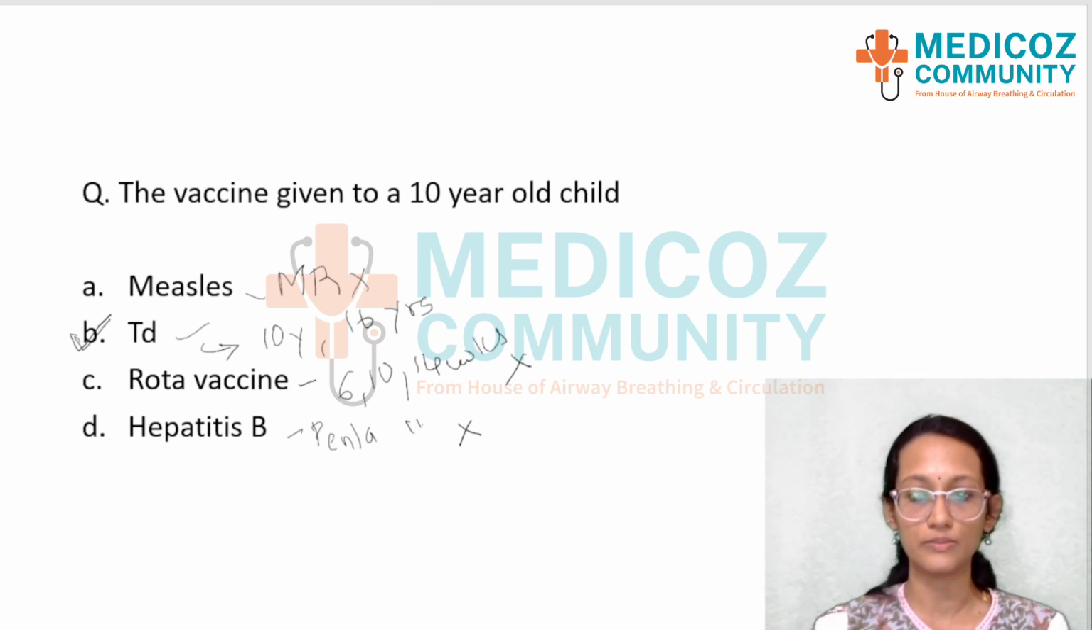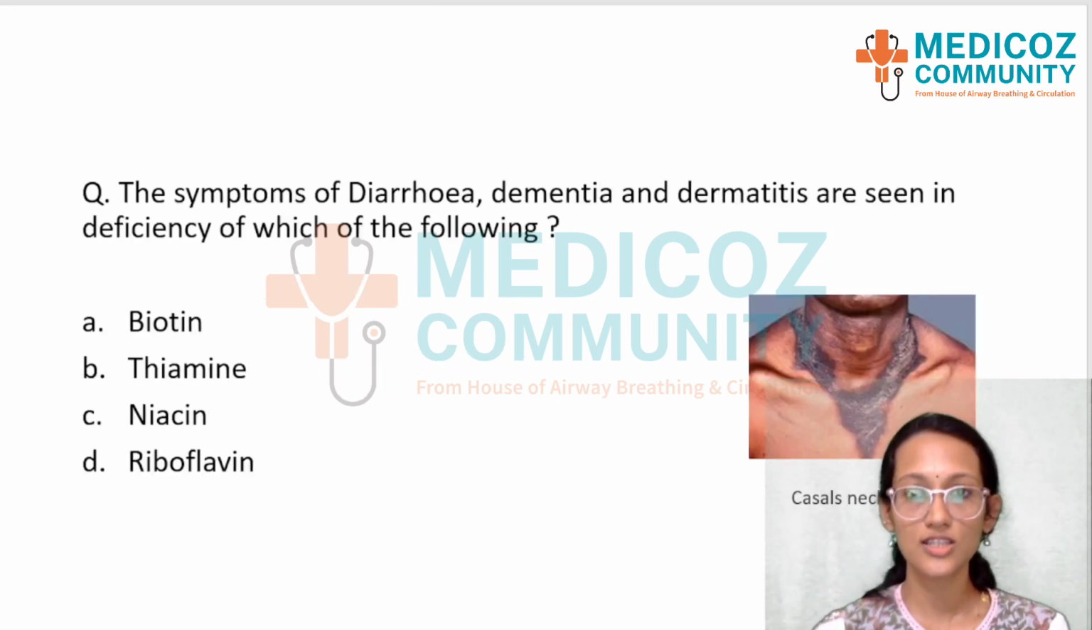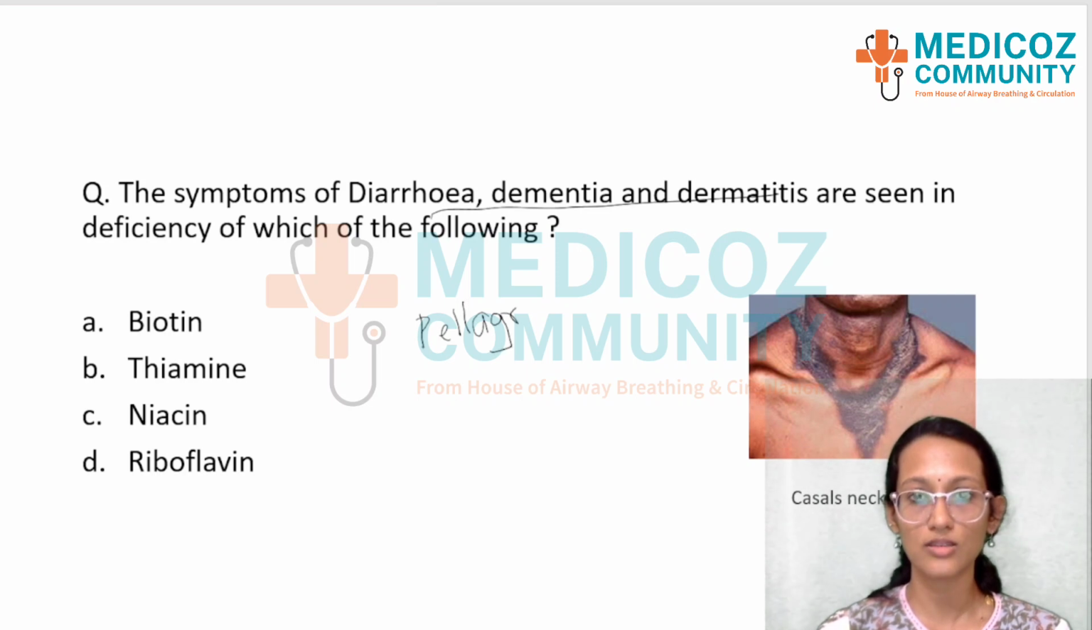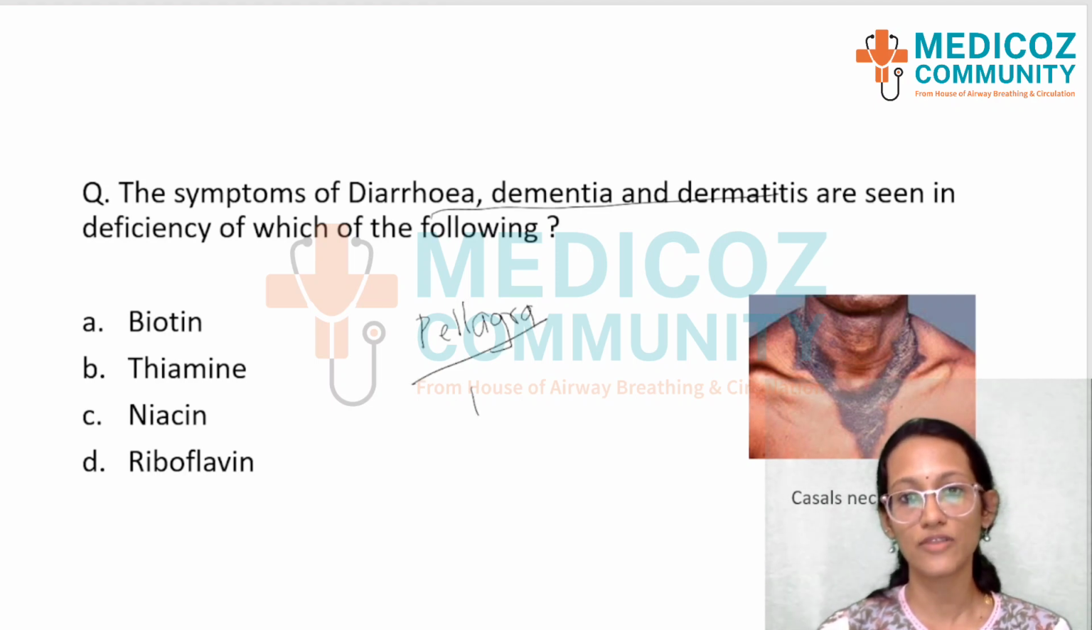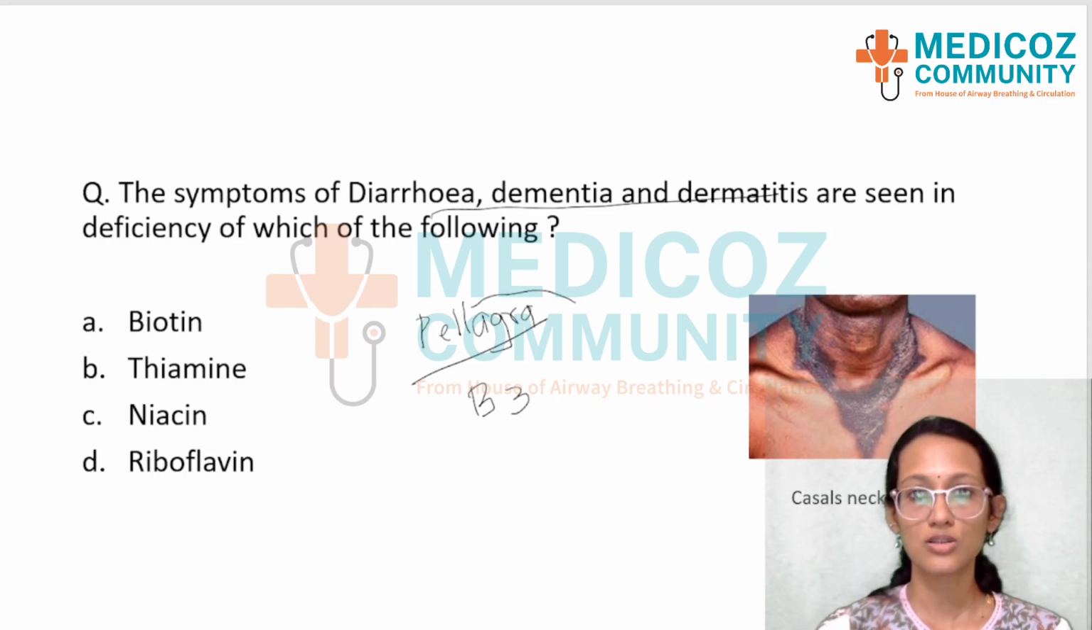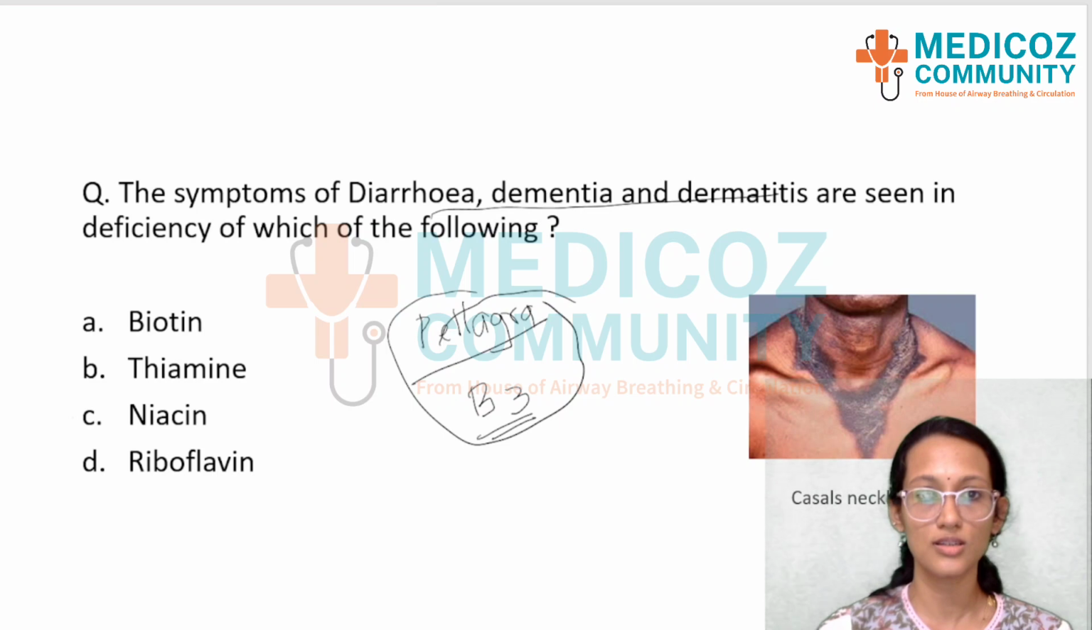Option is option B. Moving on to the next question, the symptoms of diarrhea, dementia and dermatitis are seen in the deficiency of which of the following? So you know that the 3 Ds is a very important question that has come multiple times before. The 3 Ds is seen in the disease called pellagra: diarrhea, dementia, dermatitis, and there's also death, 4 Ds. And pellagra is caused due to deficiency of vitamin B3. So if you know this, then you know that vitamin B3 is niacin, and the option is option C.